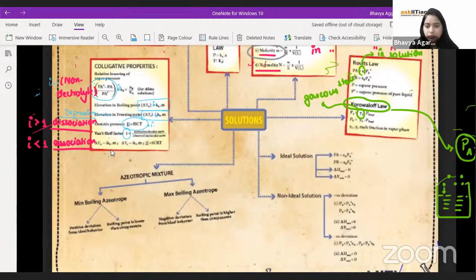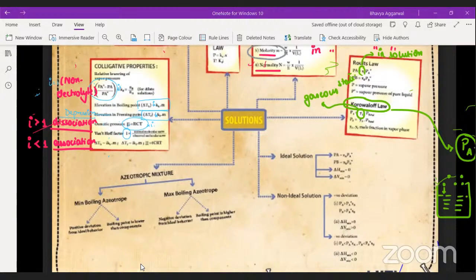Agreed? Clear up till here? If yes, then let's move to the doubt by Nihir. Yeah, Nihir, you have a doubt? I wrote it in the chat.